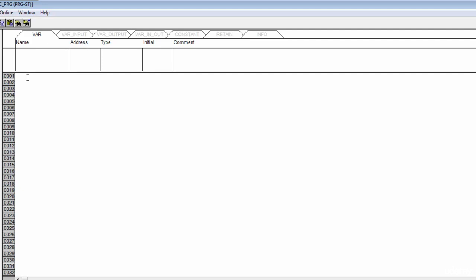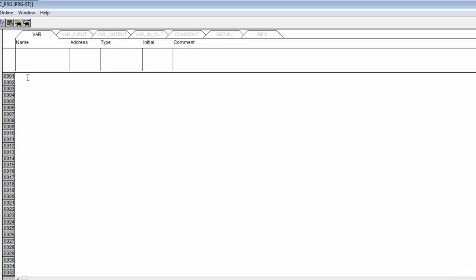So let's start by creating a timer. Whenever we did that in 5000, if you remember, we had to do TON parenthesis, and then put in a parameter or two on the inside. In here it's a little more straightforward, but that comes at the cost of having less help.